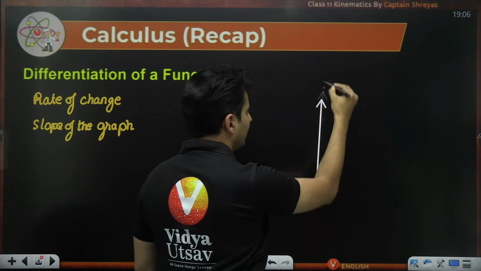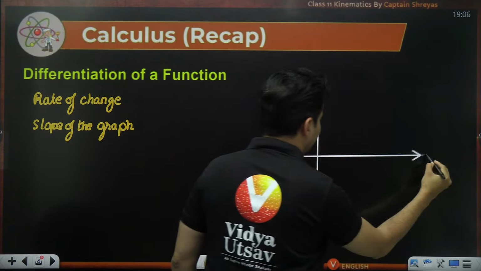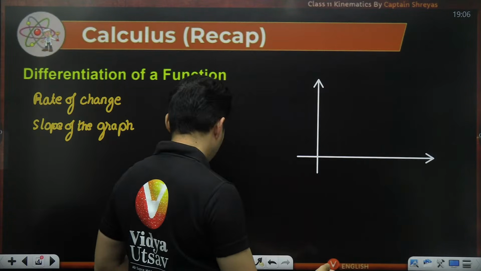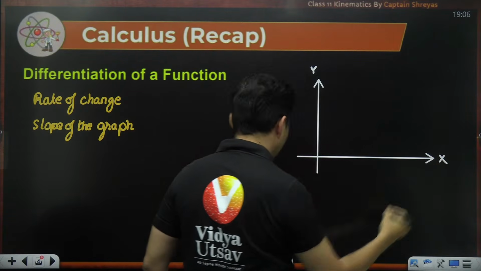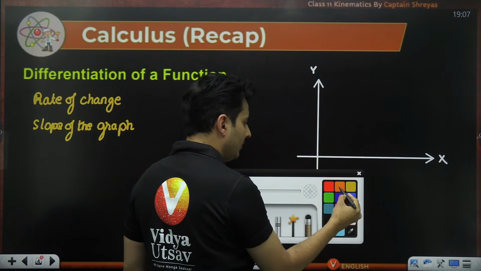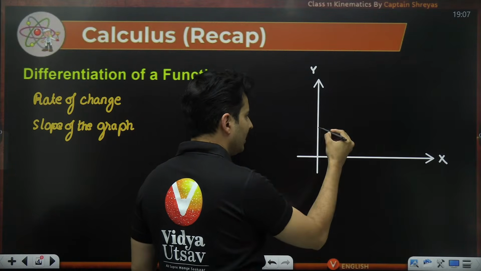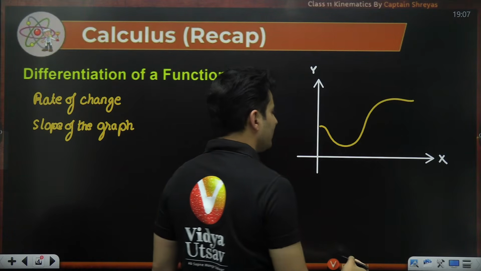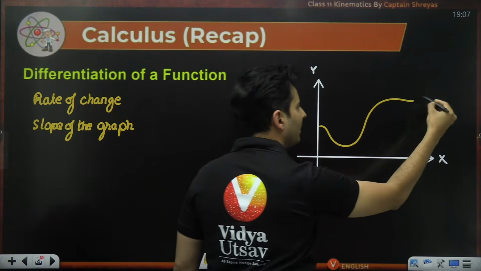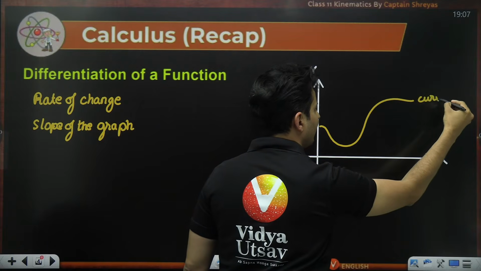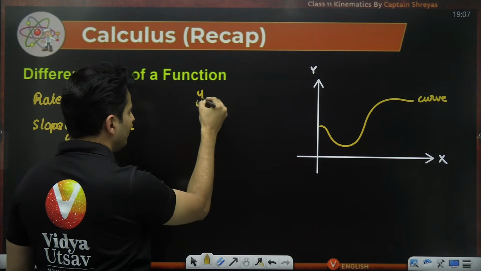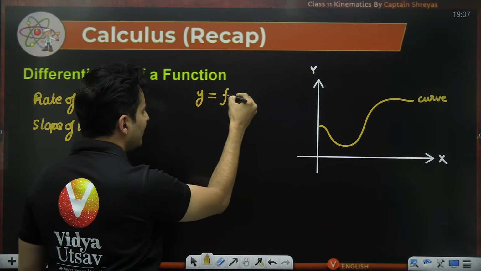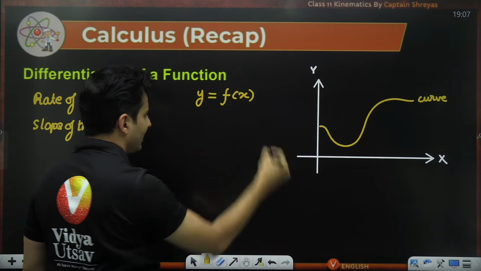If you have some y-axis, some x-axis, and a curve which goes like this, this particular curve might be the graph of some function, y is f of x.